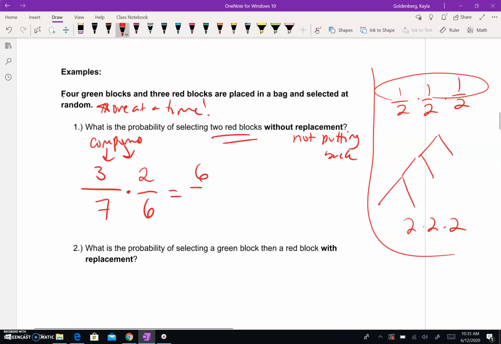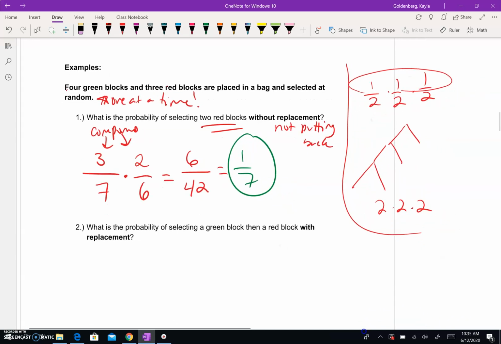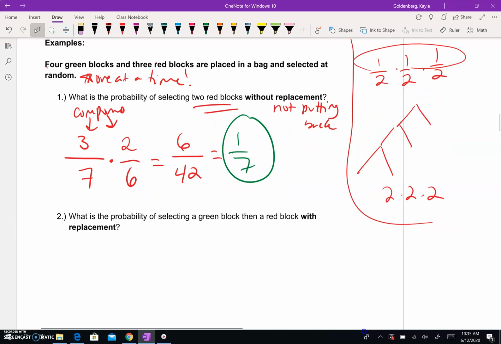And then I get 6 out of 42, which you might have seen that you could simplify up here a little bit, right? 2 over 6 is the same thing as a third. This is going to simplify it to a 7th. So if you saw the simplifying at the beginning, you can also simplify at the beginning and cancel some stuff out. This compares to number 2.